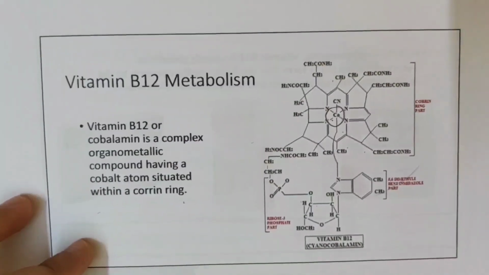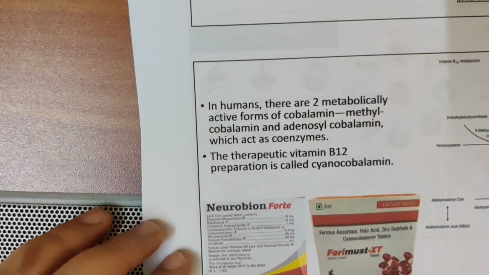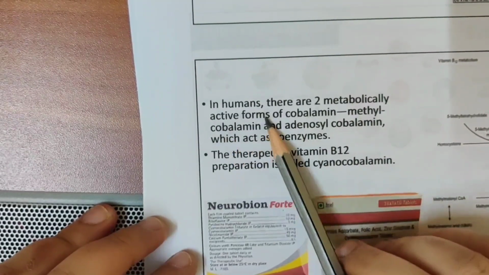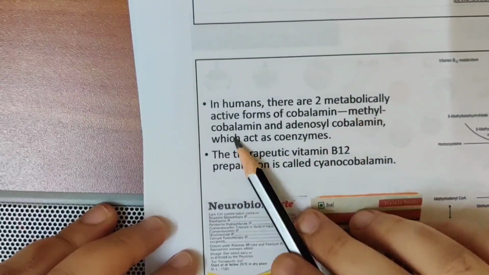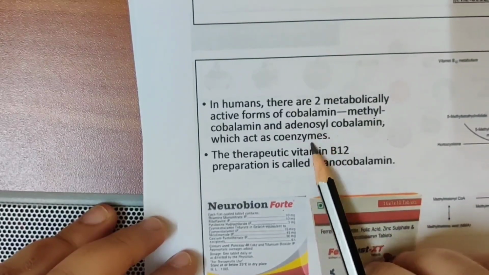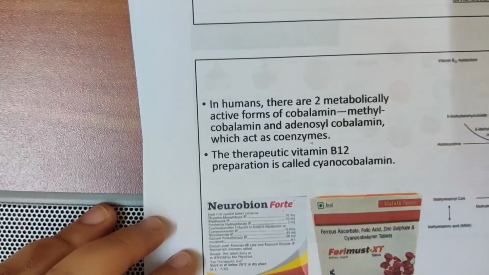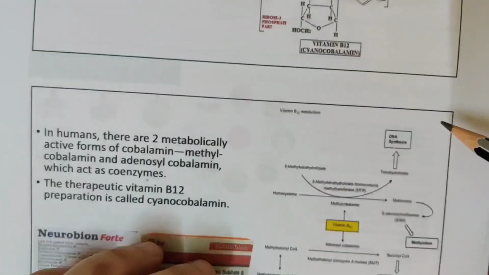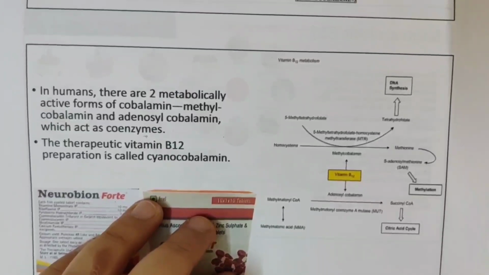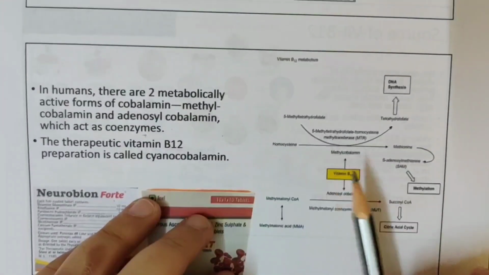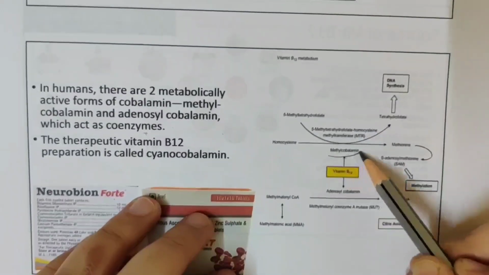Now in humans there are two metabolically active forms of cobalamin: methylcobalamin and adenosylcobalamin, which act as coenzymes. Coenzymes help reactions occur. Homocysteine will become methionine in the presence of methylcobalamin.